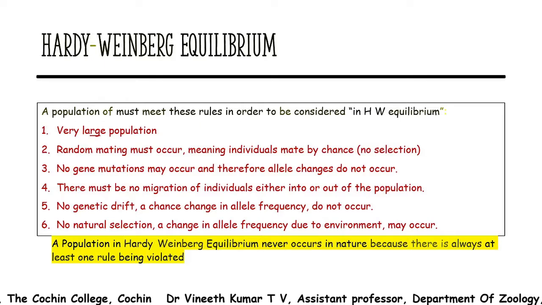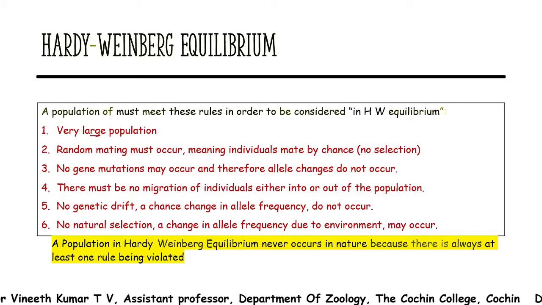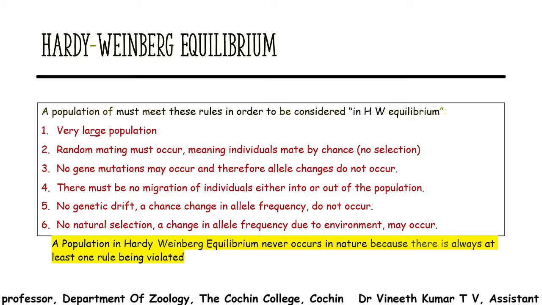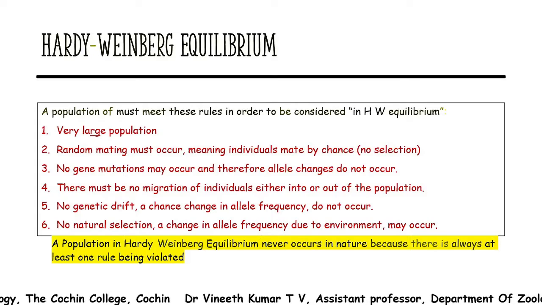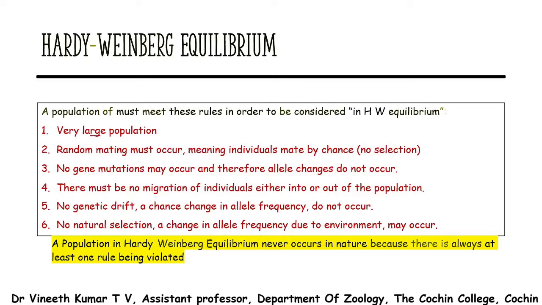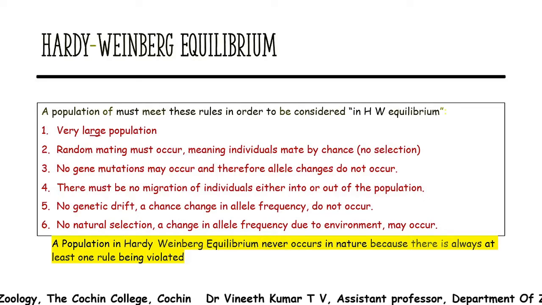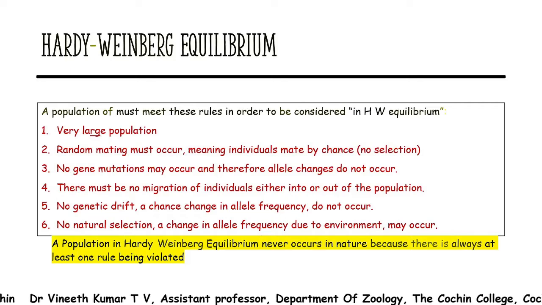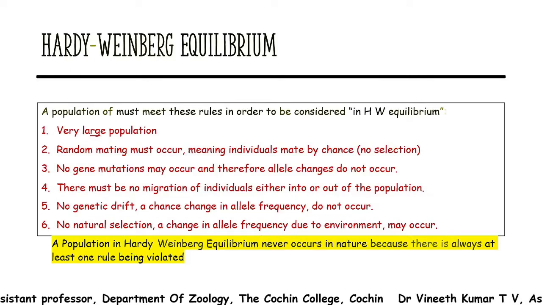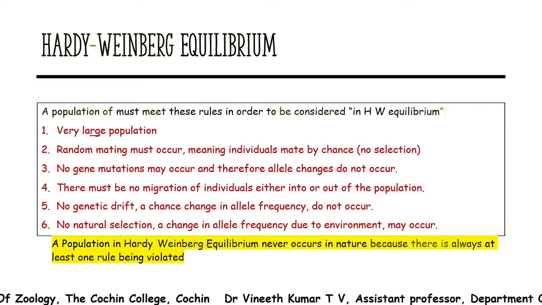So when a population follows these six rules, the population is large, there is random mating, no migration, no immigration, no mutation, no natural selection, and no genetic drift, such a population is said to be in Hardy-Weinberg equilibrium.